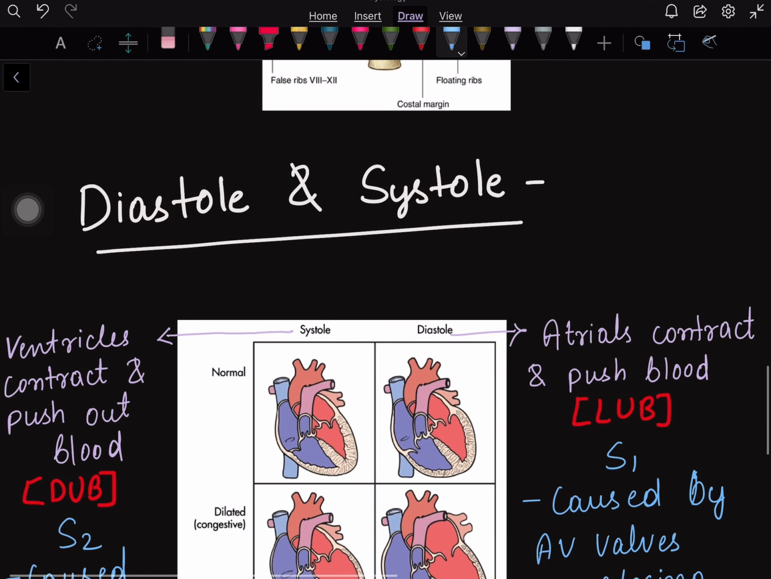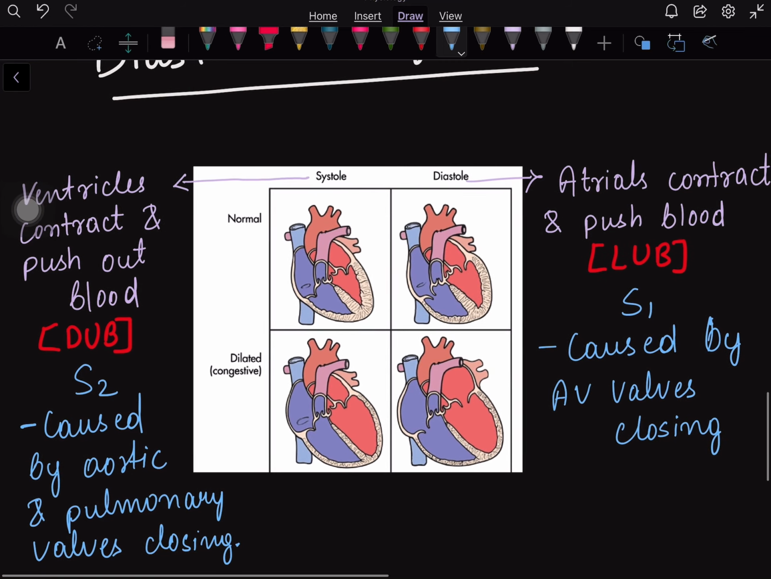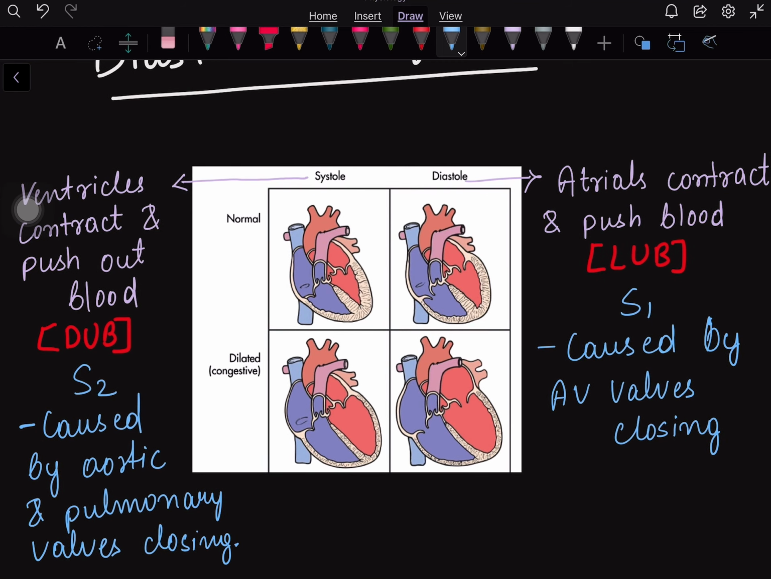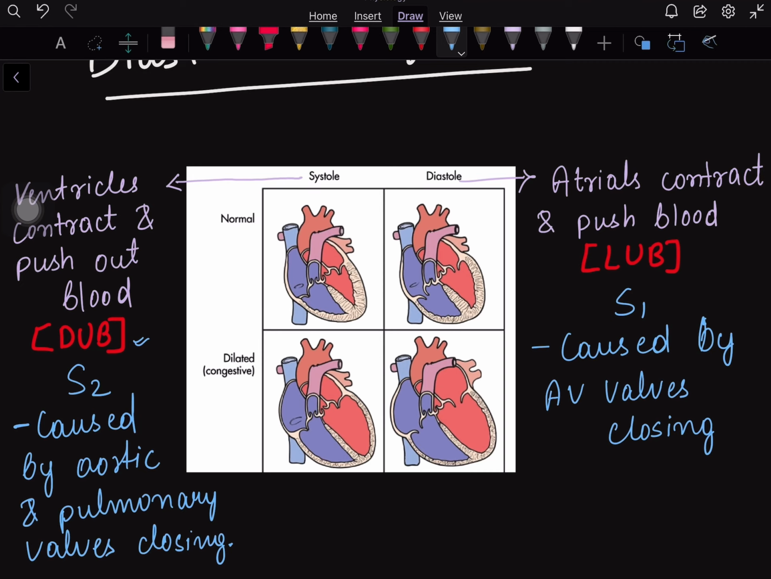Diastole and systole. What is it? Systole: mainly the ventricles contract and push out the blood, so we hear the dub sound. And diastole: mainly the atria contract and push out the blood, so we hear the lub sound. Here this is the right atrium and the right ventricle. So when the ventricles contract and push the blood to the pulmonary valve, we hear the dub sound, and when the atria contract and push the blood, we hear the lub sound.